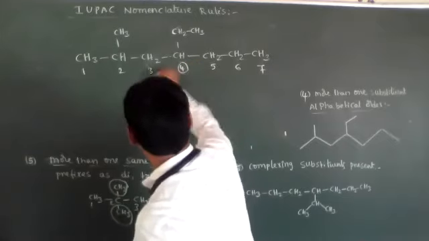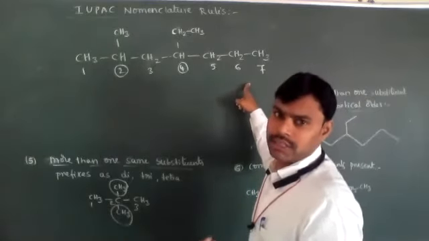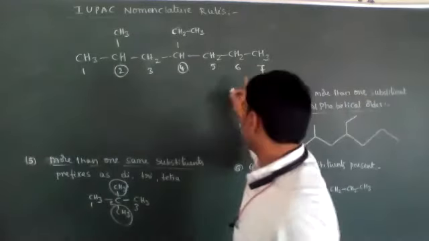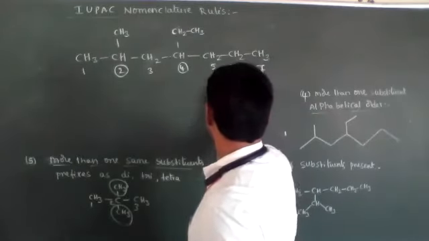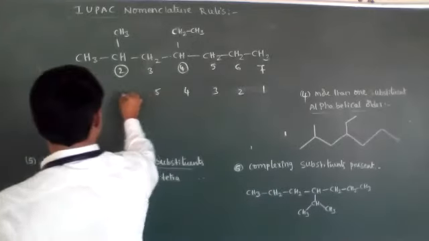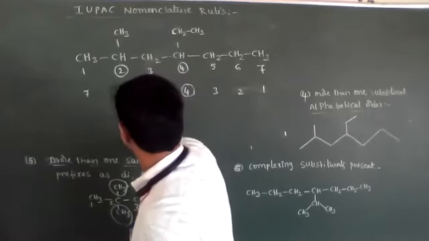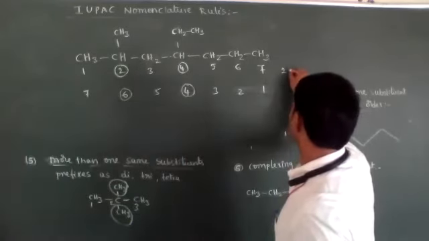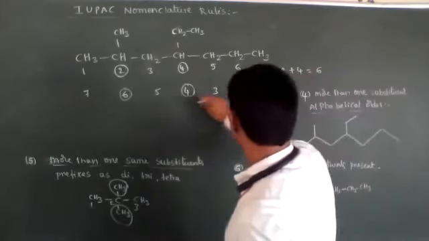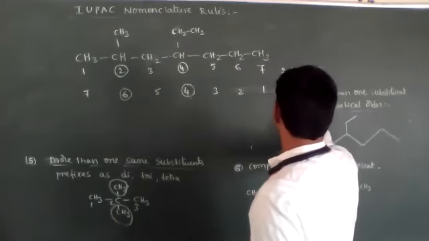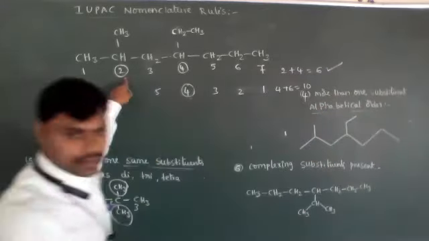Now the positions 2 and 4 came. Is it the correct numbering or not? First we have to check. I gave numbering from left to right; now give 1 from right to left. Yes, 1, 2, 3, 4, 5, 6, 7. Now here the positions are 4 and 6. Here 2 plus 4 is equal to 6, and here 4 plus 6 is equal to 10. So we follow the lowest sum rule, then the numbering is correct, this one only.